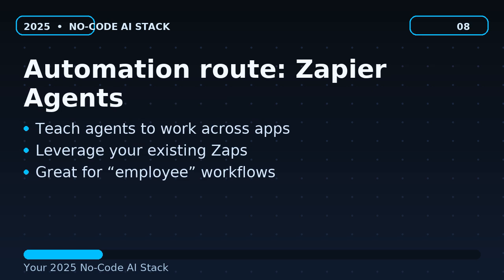Automation route, Zapier agents. On-screen bullets: teach agents to work across apps. Leverage your existing Zaps. Great for employee workflows. Voiceover: If your world is integrations, look at Zapier agents. Zapier describes agents you can teach to work across its automation ecosystem, which is perfect for sales, ops, and marketing tasks.